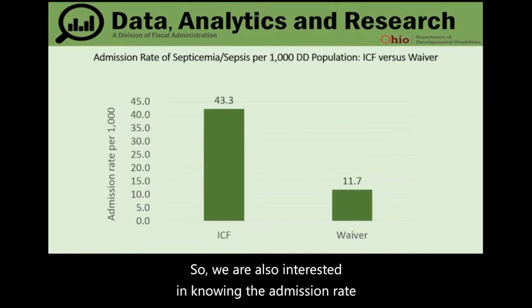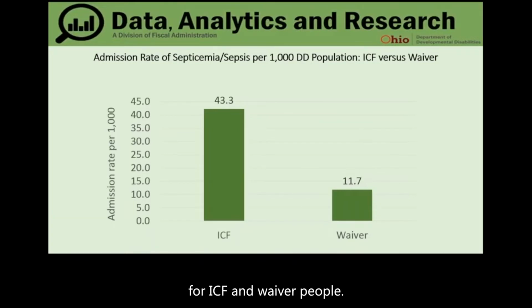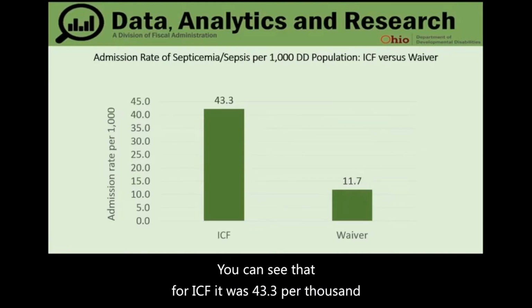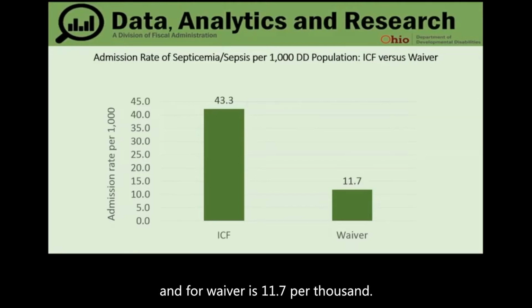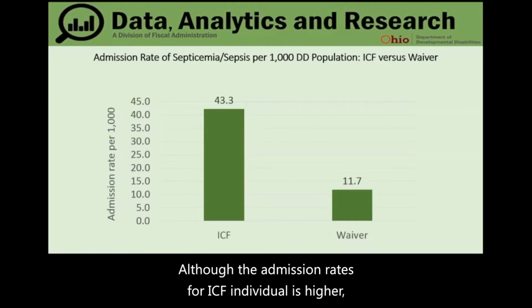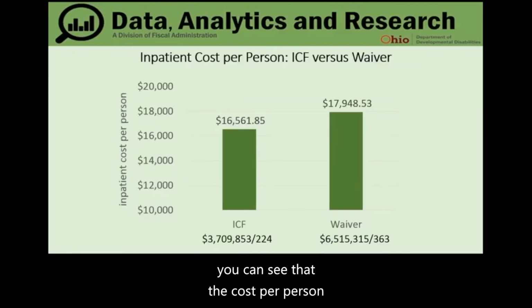So we were also interested in knowing the admission rate for ICF and waiver people. Admission rate is higher for ICF people compared to waiver people. You can see that for ICF it was 14.3 per 1,000, and for waiver it's 11.7 per 1,000. Although the admission rate for ICF individuals is higher, you can see that the cost per person is lower for ICF people compared to waiver people.